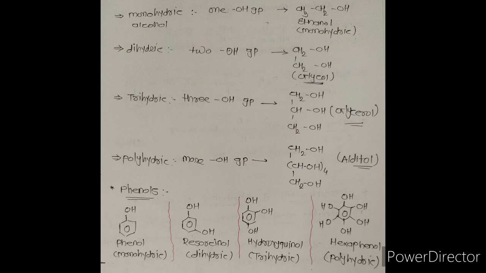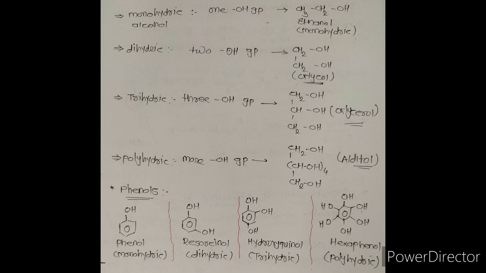Di means two. When an alcohol contains two OH groups, it is called dihydric alcohol. For example, glycol or ethylene glycol. Third one, trihydric alcohol, means an alcohol which contains three OH groups. For example, glycerol. And the last one, polyhydric alcohol, means a larger number of OH groups is present in the alcohol. For example, alditol, which contains 6 OH groups.